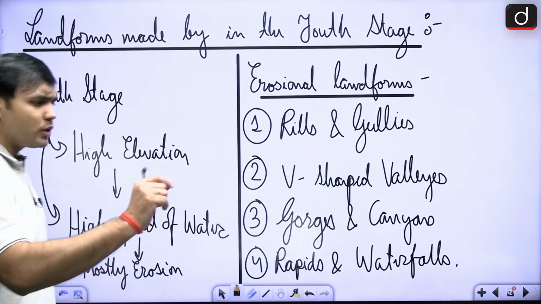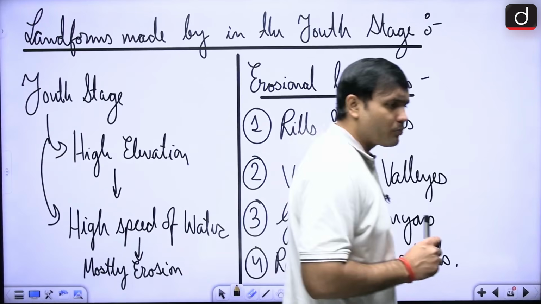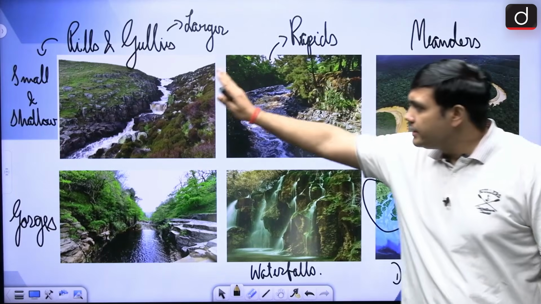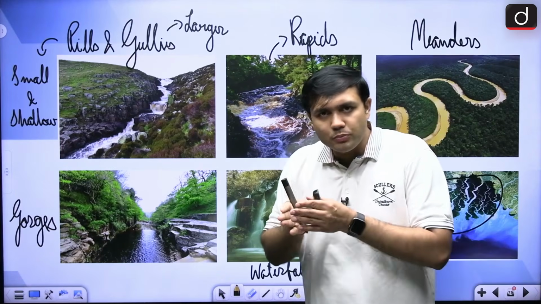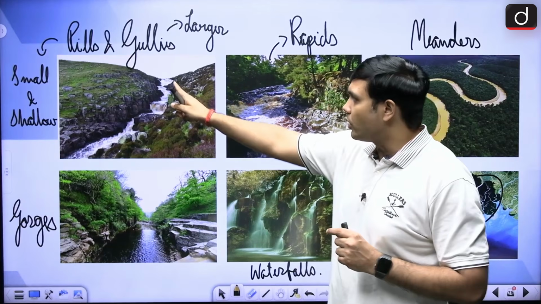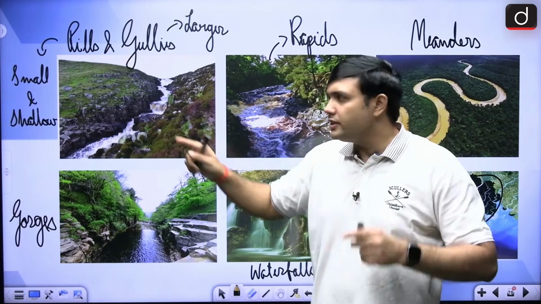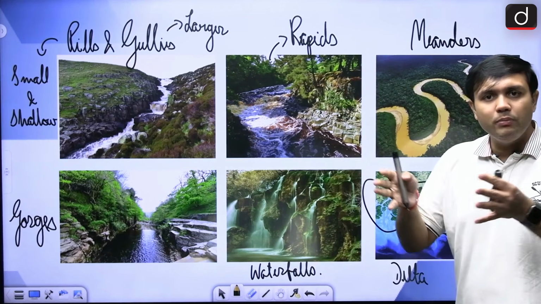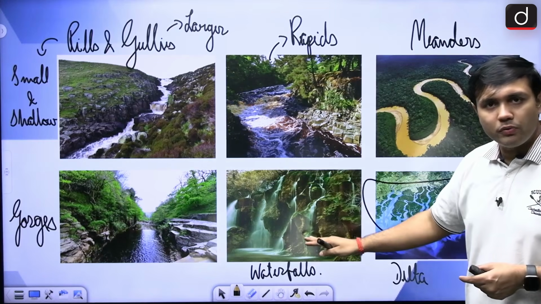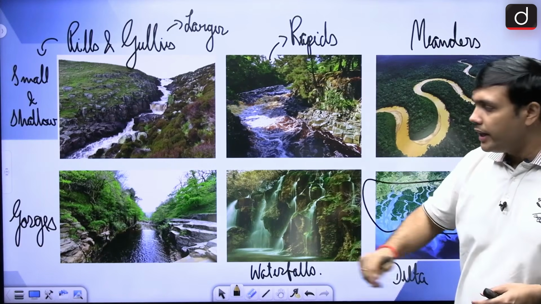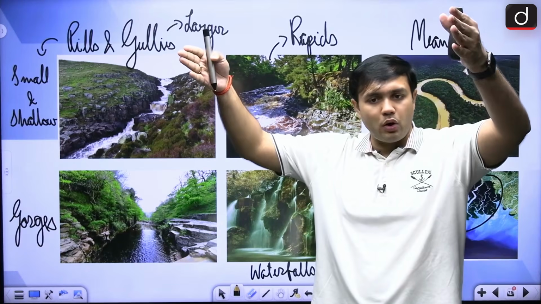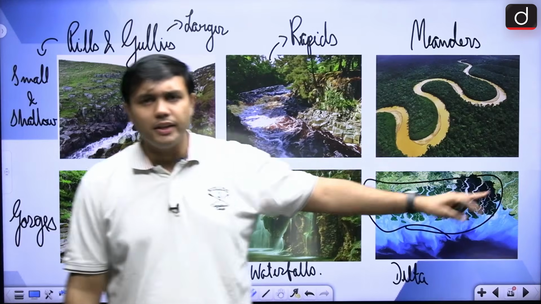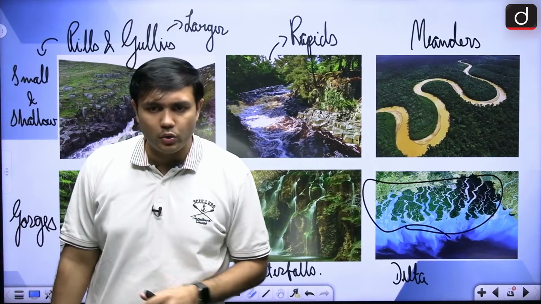Now, in that regard, let's look at some of the diagrams and some of the aspects regarding these erosional landforms made by rivers. So, there are different aspects. Say for example, if there is a small channel that is cutting through the rocks, so it will be rills. As it enlarges, it will form gullies, right. Slowly and slowly, it can even form rapids, right. It can form waterfalls in this particular region. If there are stiff rocks on both the sides, you will find gorges here. Meanders and deltas are of course depositional landforms. We will take a look at them later.